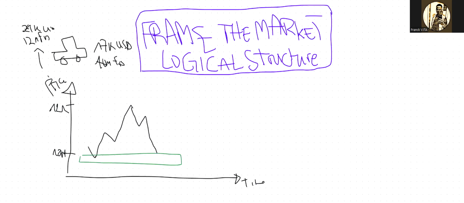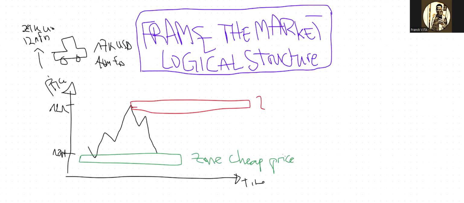So this one is a zone of what? A zone of cheap prices, right? For this car, of cheap prices. That's what we need first, because every buyer likes to buy cheaper. No buyer likes to buy things expensive. I mean, wise buyers. So then we have above here also a zone, but a zone of what? A zone of expensive prices, right? We had here a zone of expensive prices.